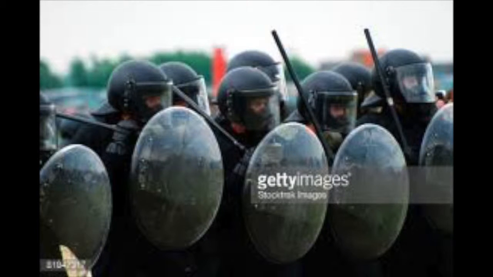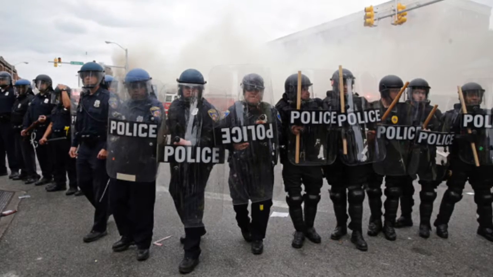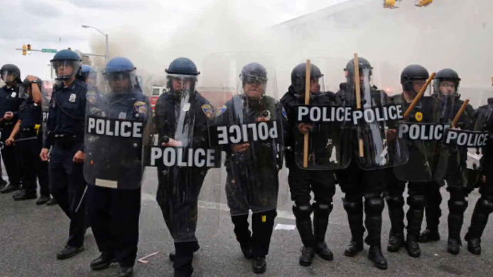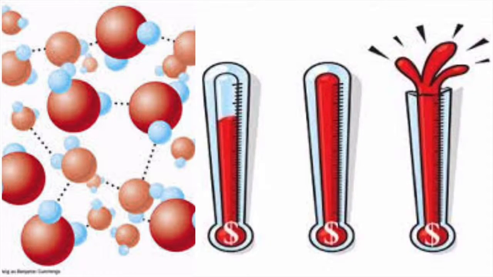A good way to remember this is to picture a riot. Now, this may not be the most pleasant picture, but it's a pretty good way to understand this. To break up a big riot, you need a lot of police officers to help. Sort of like to melt an element with a lot of bonds, you need a lot of energy. But remember, there are exceptions, such as I mentioned earlier, like carbon.